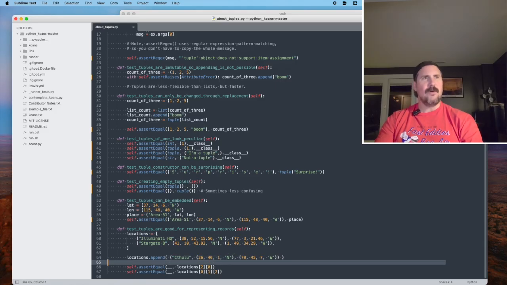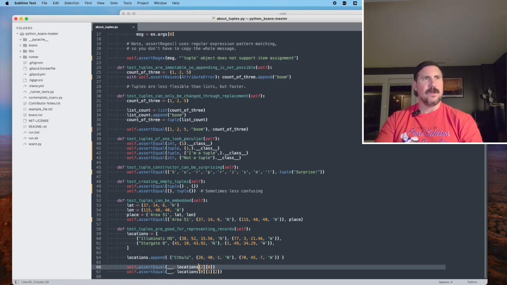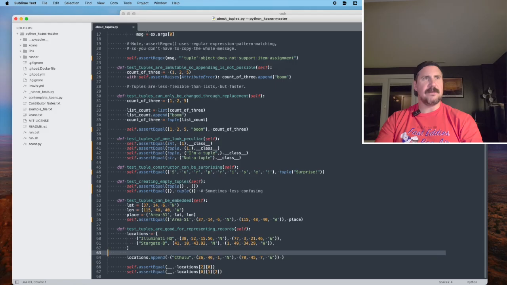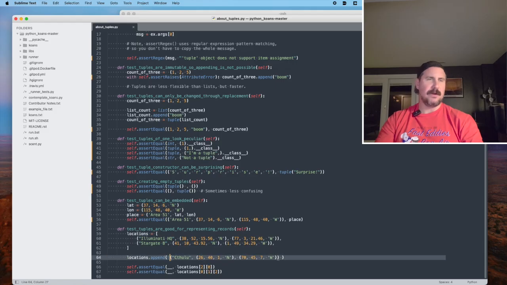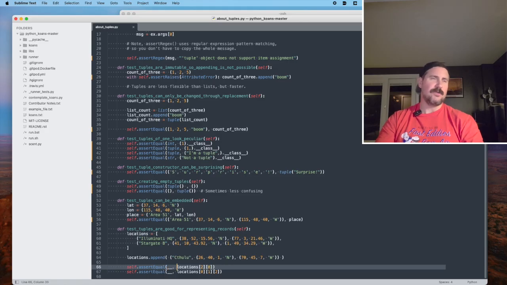All right, now let's see. So with this thing appended to the bottom of the list, I don't know what's going on here. So we have locations. We are now calling two indices, or indexes.